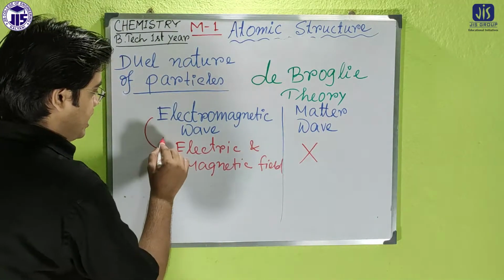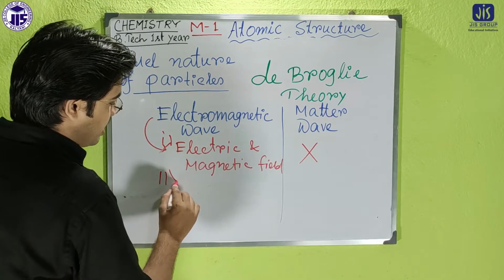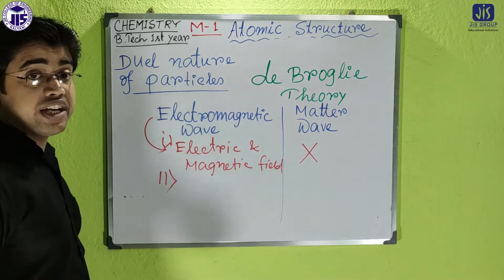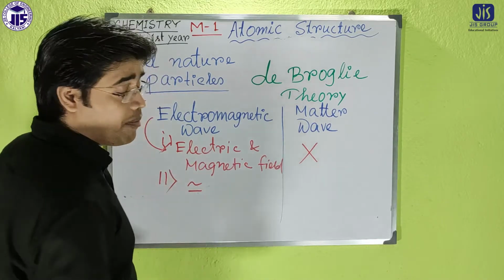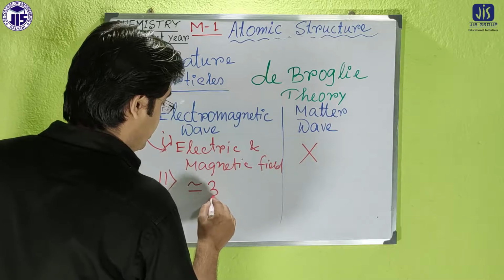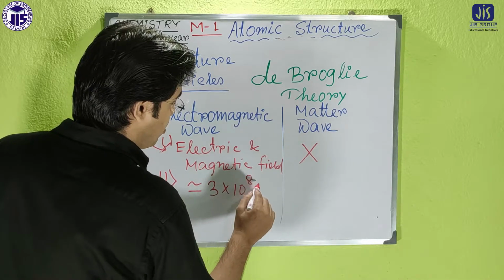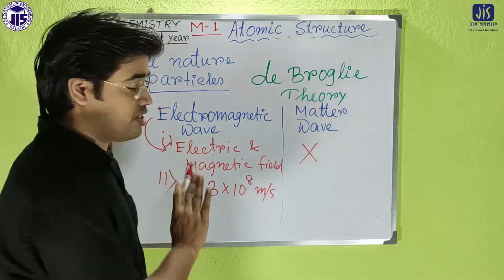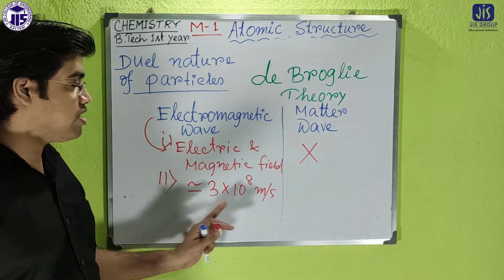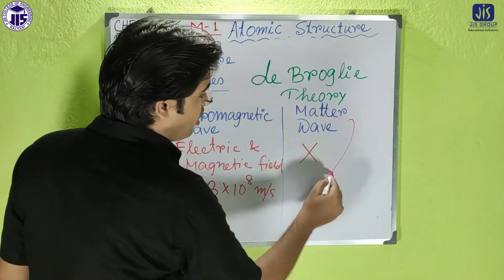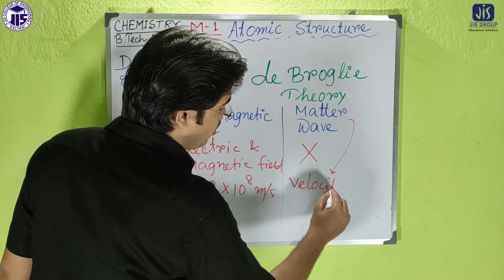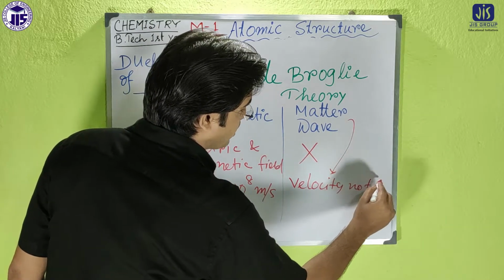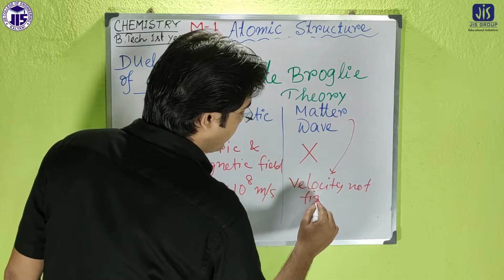That is the first difference. Second difference: in electromagnetic wave the velocity is more or less similar to the velocity of light, like 3 into 10 to the power 8 meter per second. But for matter wave, the velocity is not fixed.